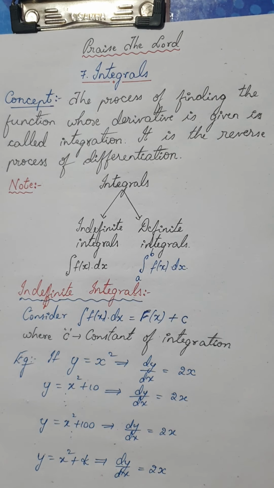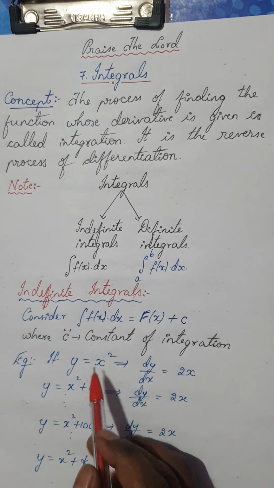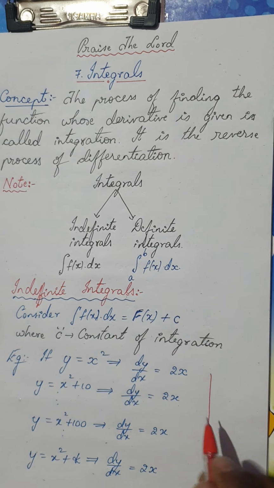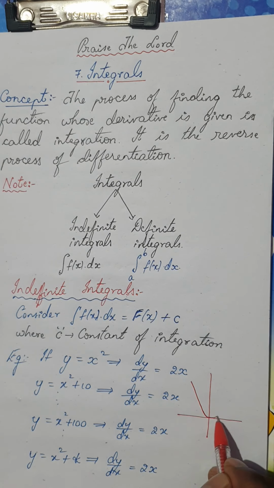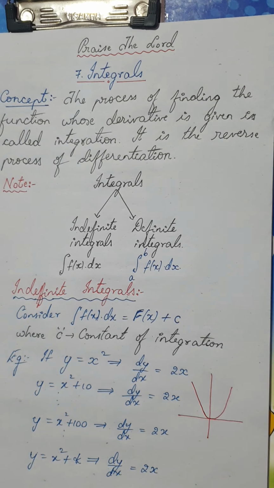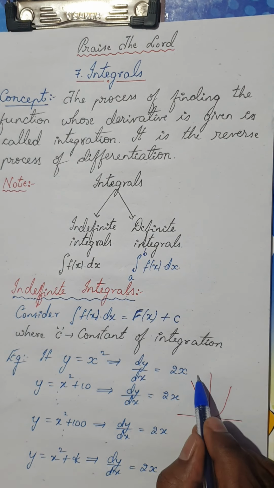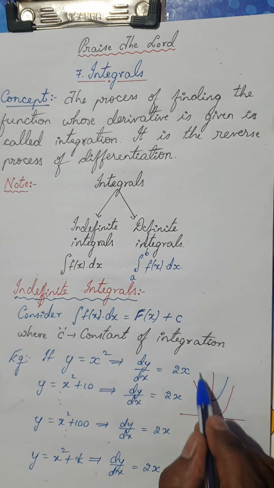Now don't forget, all these are equations of another family of equations. We know y is equal to x square is a parabola. So this will be my parabola y is equal to x square. But if I take y is equal to x square plus 10, then this will be another family of parabolas starting with this.